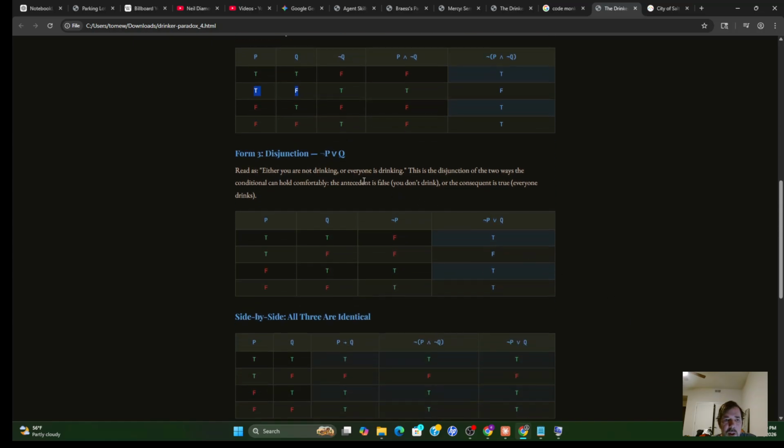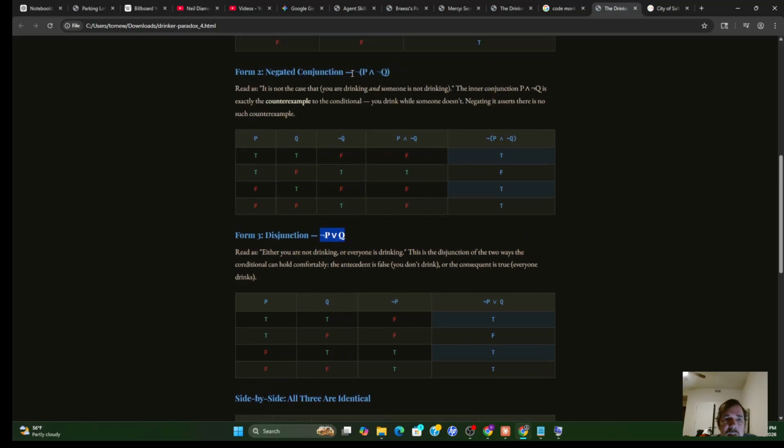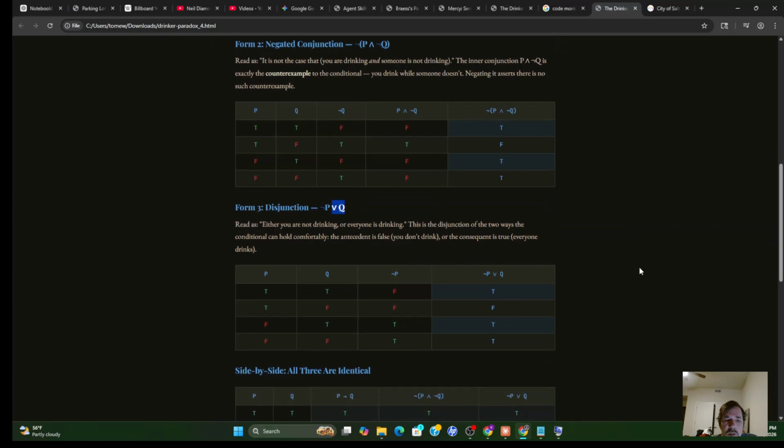And then we have a third equivalency, which I think is the easiest to understand. If you think about it a bit, it's not hard, it just takes a little time. If it's not the case that the premise is true and the conclusion is false, then either the premise is false or the conclusion is true.